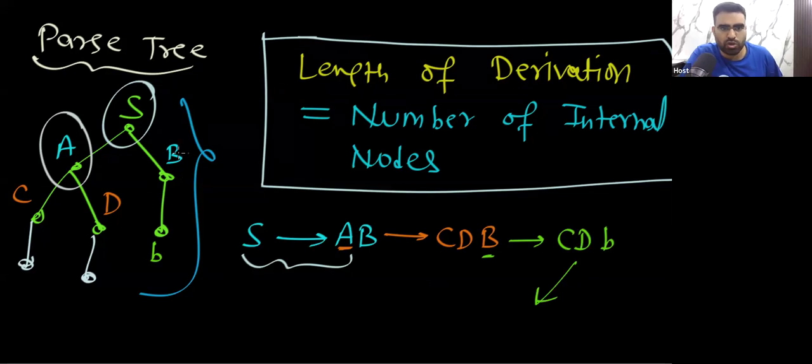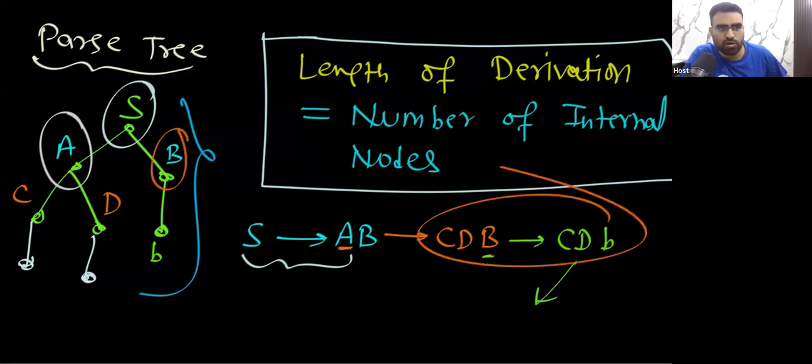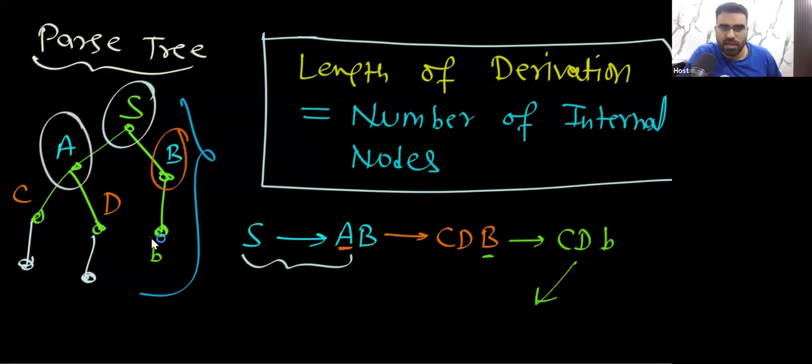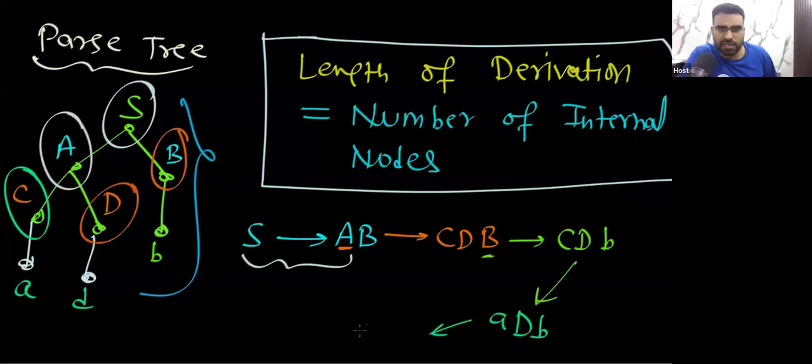Okay, so you can see because of this B, I got one more length in the derivation. And finally, because of this D, let's assume this C is going to A and this D is going to D. Because of this C, one more length you will get. It will be like ADB. And finally, because of this D, I will get one more length, that will be ADB.